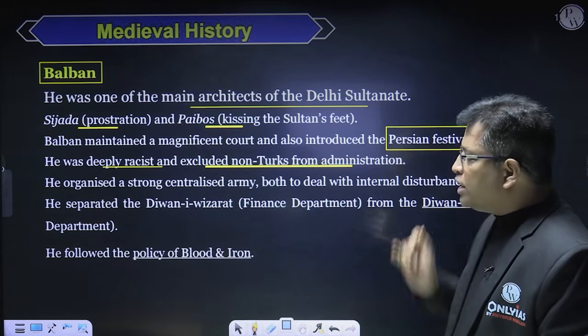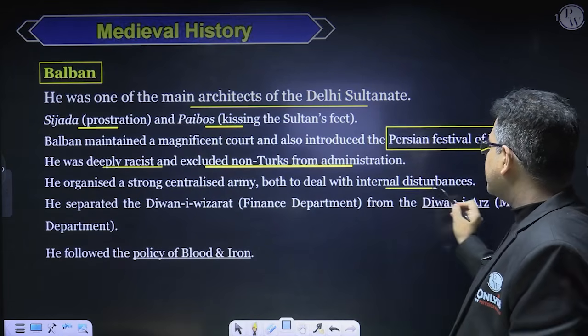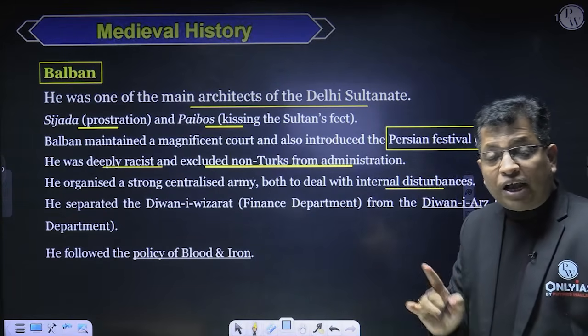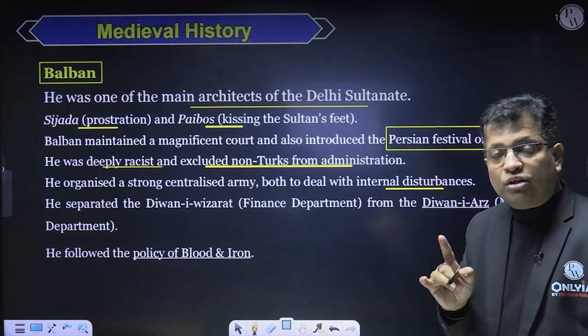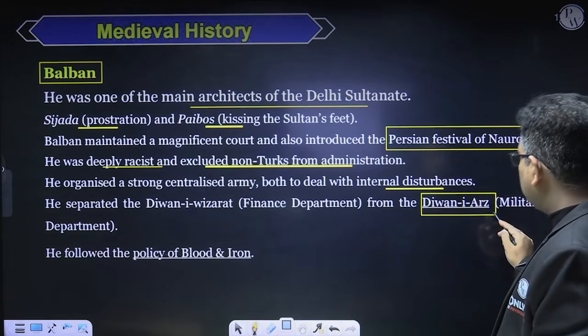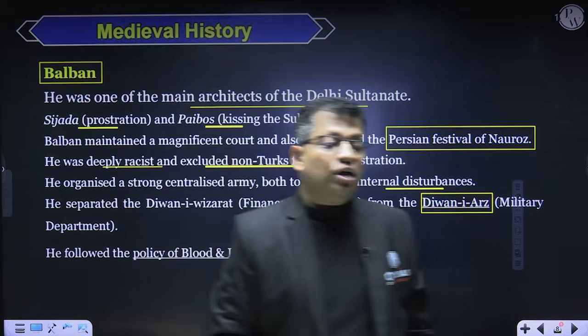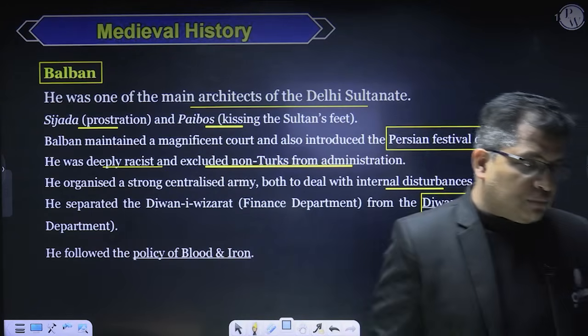And then he organized the army to deal with internal disturbances, and he established a military department exclusively for the military. That is called Diwan-e-Arj. Before this, the department was attached to the Diwan-e-Wizarat, that is the finance department, right?